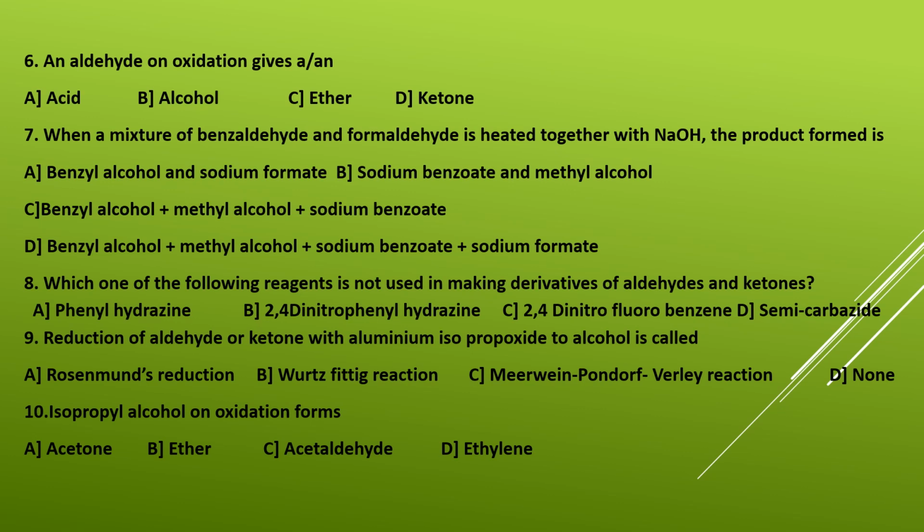One is C6H5CHO and the other one is HCHO. So both these compounds on reaction with NaOH, they form benzoate anion and methyl alcohol. Okay, benzoate anion and methyl alcohol. So B is your right answer.